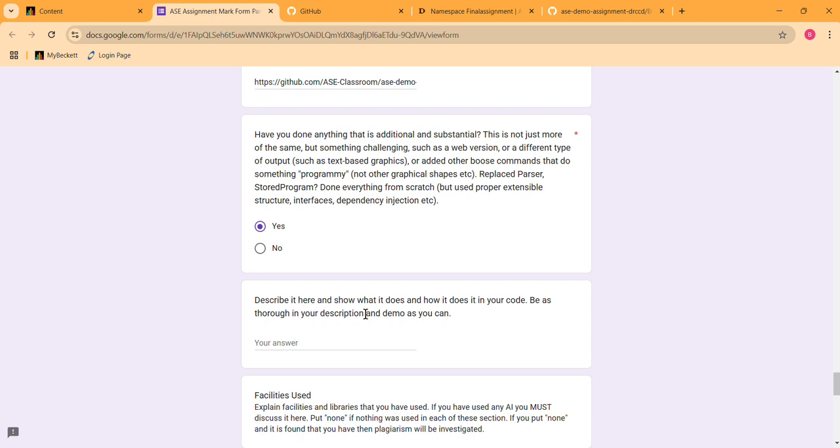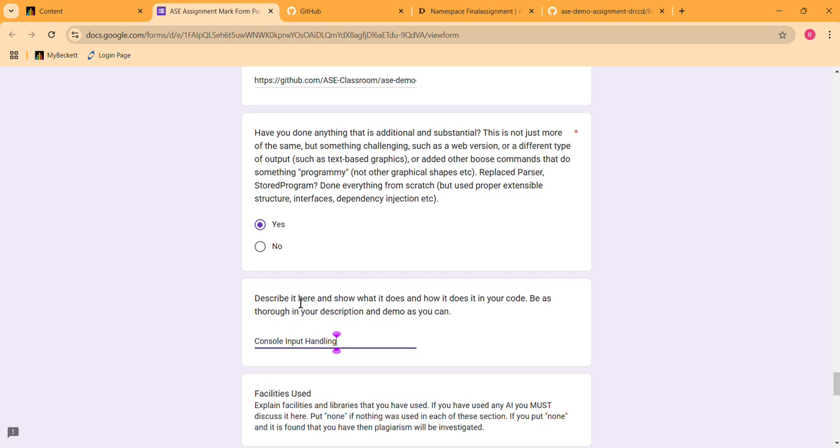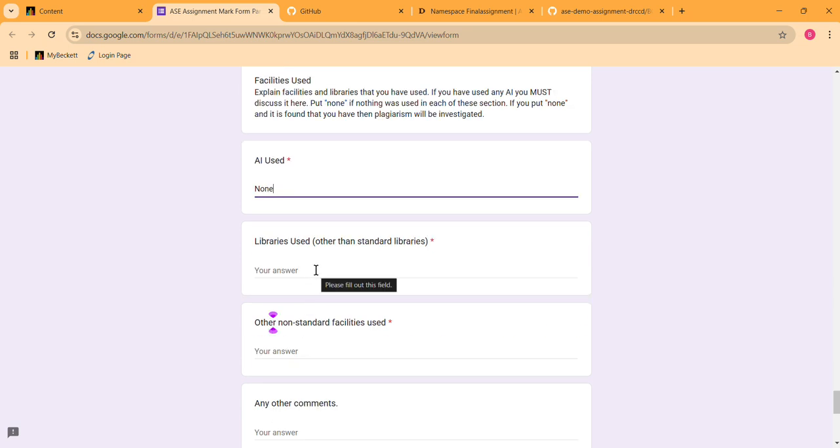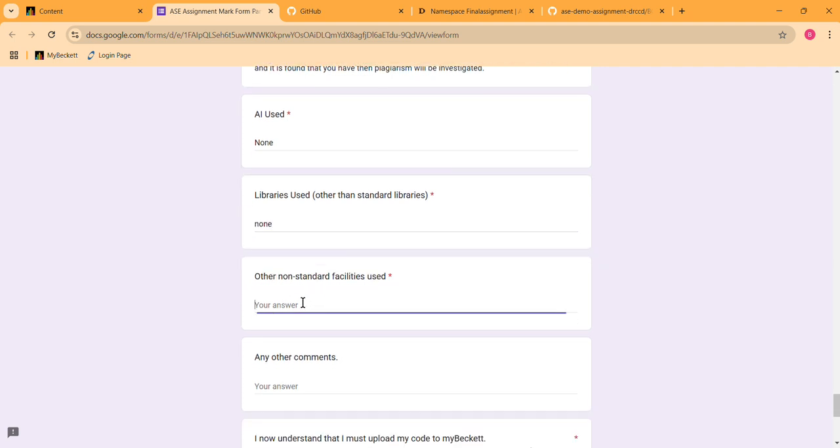Describe it in your outro. It implemented console input handling. Facilities used: I have not used any AI. None. Library used: I have not used any library. None. Other non-standard: I have added a save function.